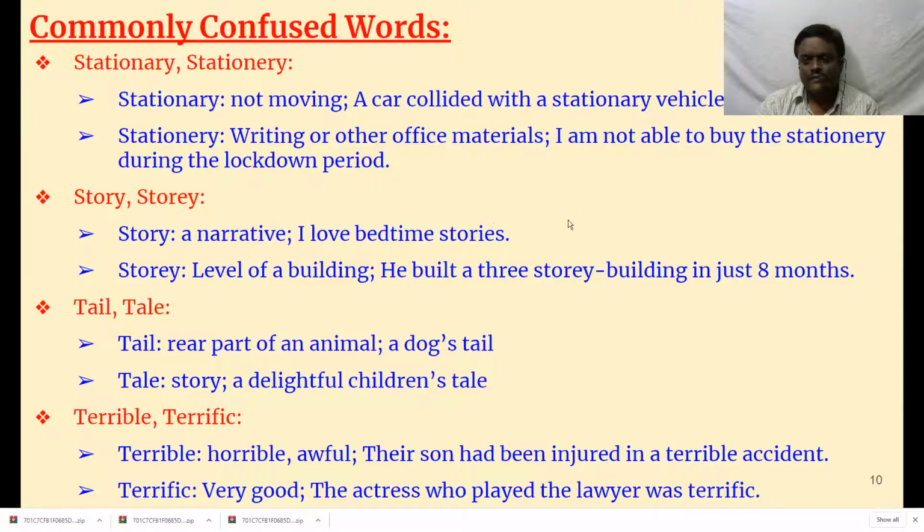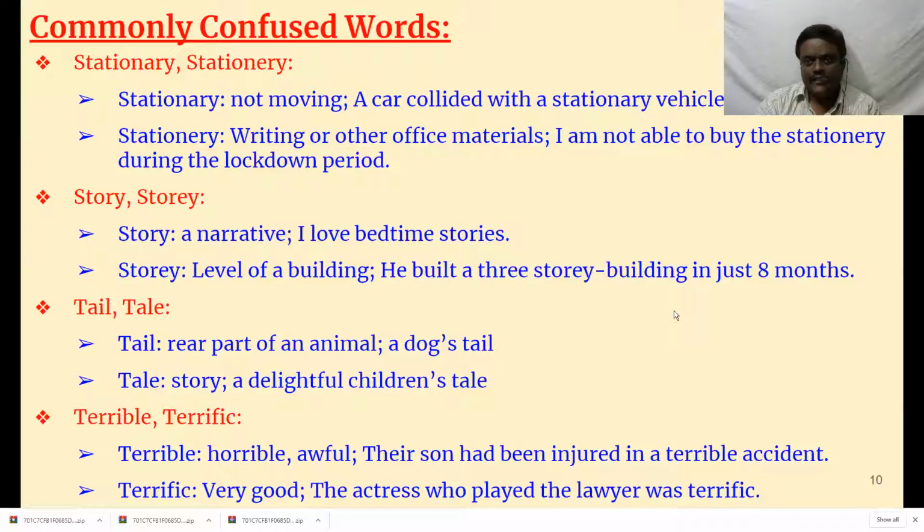Stationery shop, we say. I'm not able to buy the stationery during the lockdown period. Whereas here, a car collided with a stationary, standing vehicle. It's not moving. It is just parked somewhere, and some vehicle came and collided with that stationary vehicle.